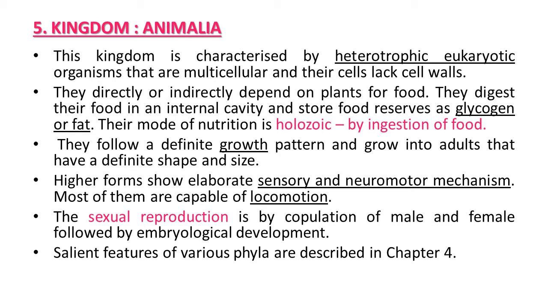Most of them are capable of locomotion. It means that they can change their places for particular requirements. Sexual reproduction is by copulation of male and female, followed by embryological development. Salient features of this kingdom Animalia, its various phyla, characters and examples are described in chapter 4.